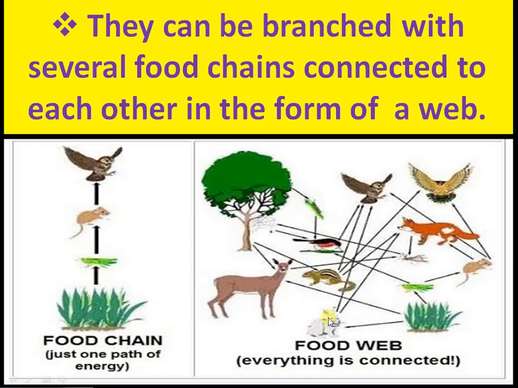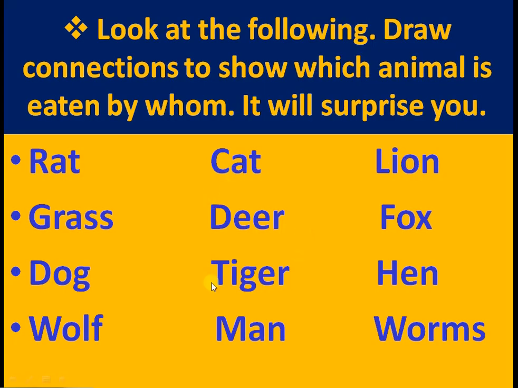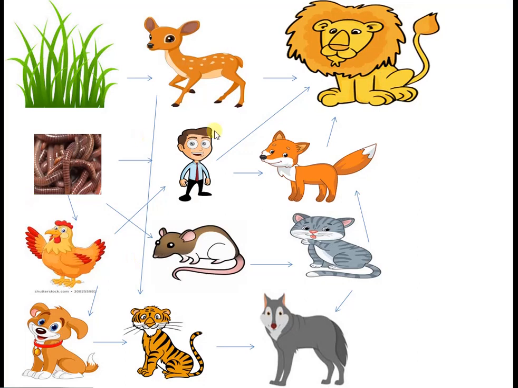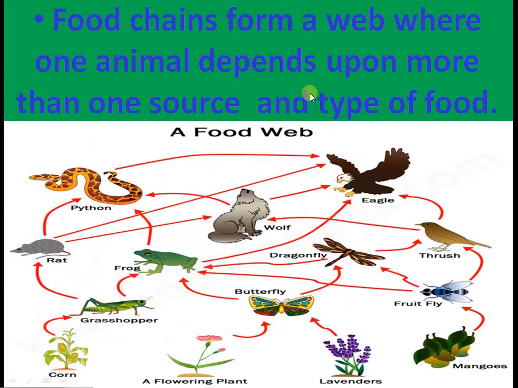This is the food web. Everything is connected to each other in the form of a web. Look at the following. Draw connections to show which animal is eaten by whom. It will surprise you. Grass is eaten by deer. Deer is eaten by lion. This is one example of a food web. Food chains form a web where one animal depends upon more than one source and type of food.